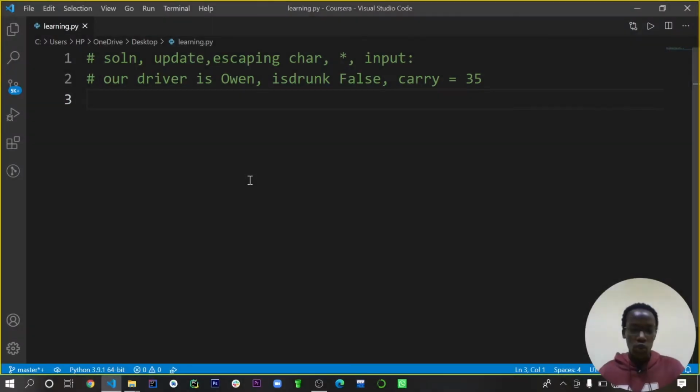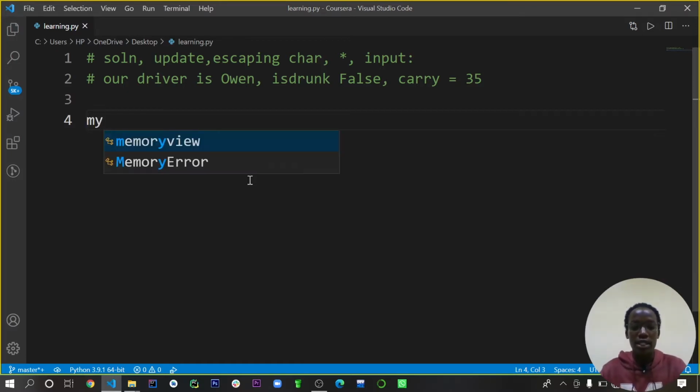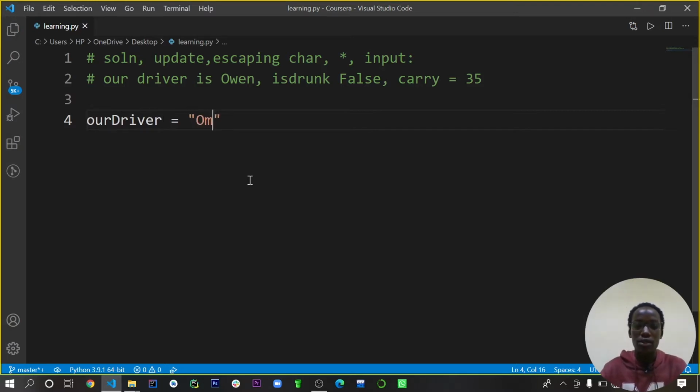Back into our solution from the previous exercise. We're going to speed up, because if you didn't solve it anyway, it's actually good practice. So let's follow along. Our driver, let's assign it to Omondi. His carrying capacity, let's say carrying, we assigned it 35.